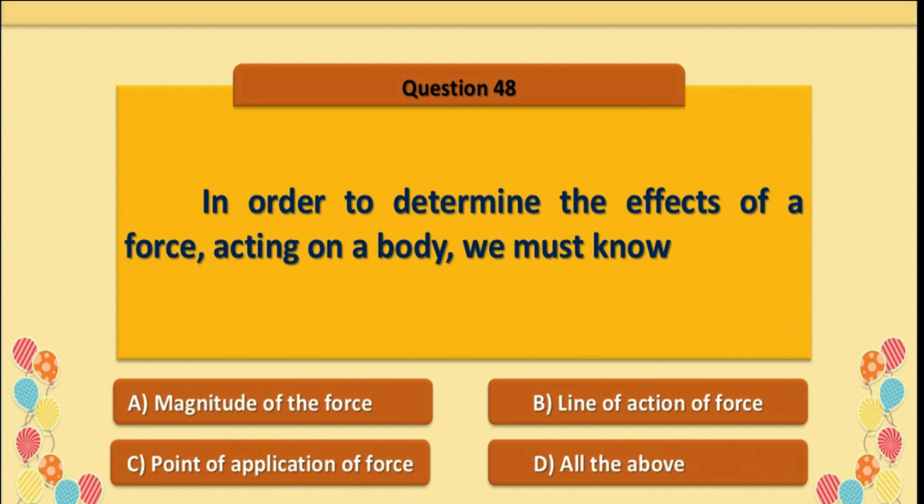Question number 48. In order to determine the effects of a force acting on a body, we must know. Option A, magnitude of the force. Option B, line of action of the force. Option C, point of application of force. D, all the above. Option D is correct, all the above.